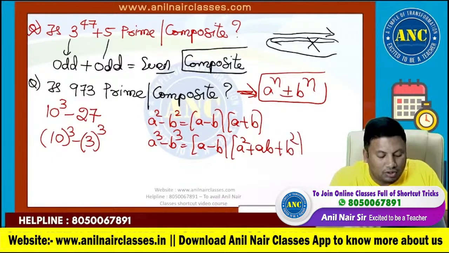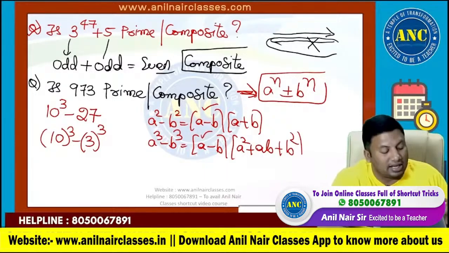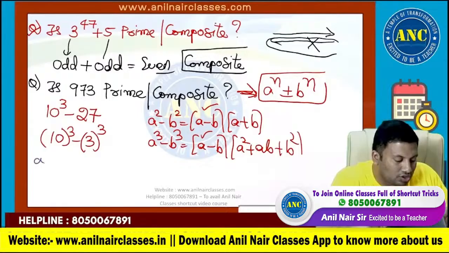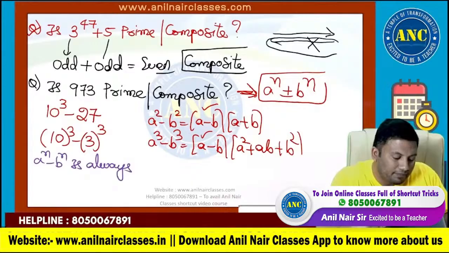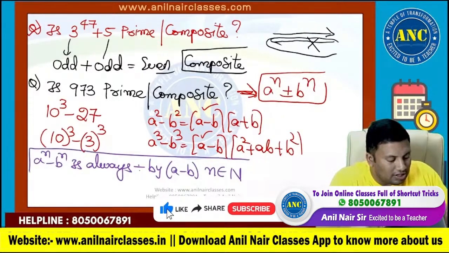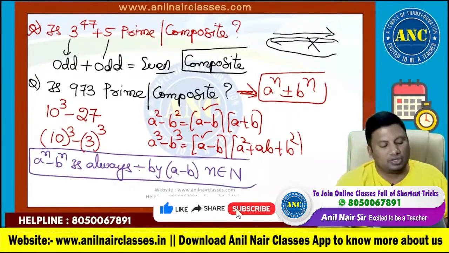Here n value 2, it has got a factor a minus b. N value 3, it has got a factor a minus b. Please write down in your notes: a power n minus b power n is always divisible by a minus b, as long as n is a natural number.